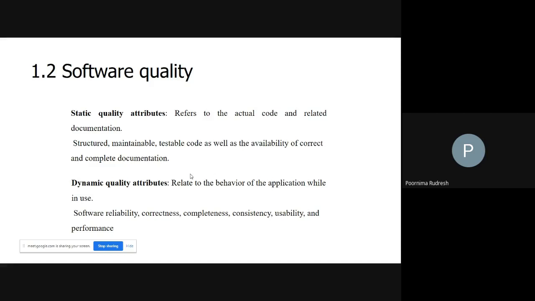So the dynamic quality attributes include software reliability, correctness, completeness, consistency, usability, and performance. So these are nothing but the dynamic quality attributes. So what are the dynamic quality attributes? Reliability, correctness, completeness, consistency, usability, and performance.